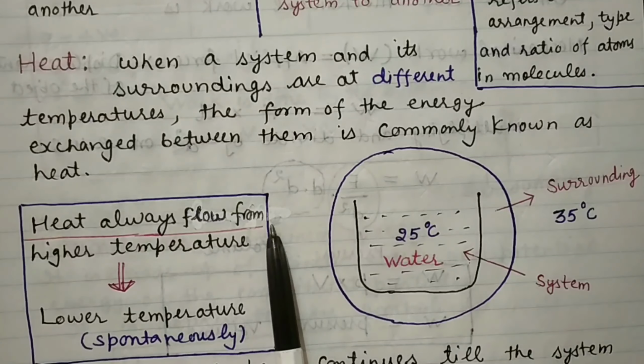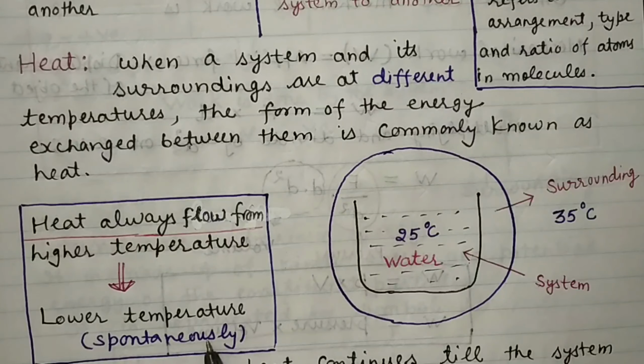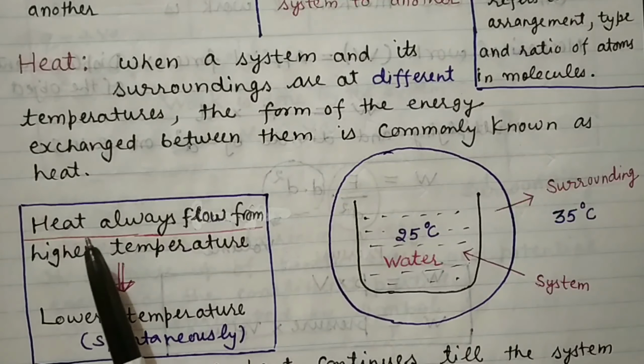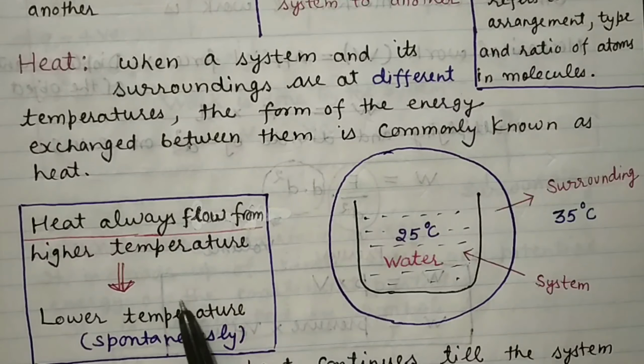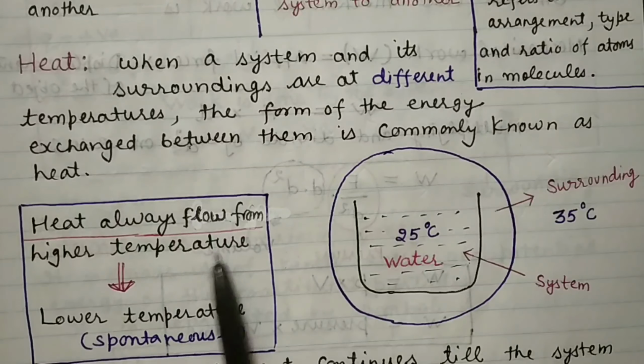Heat always flows from a body at higher temperature to a body having lower temperature. That means the process is a spontaneous process. Now what is a spontaneous process? A process which can take place on its own. Heat is a spontaneous process, the reason being its direction of flow is from a higher temperature body to a body having lower temperature.